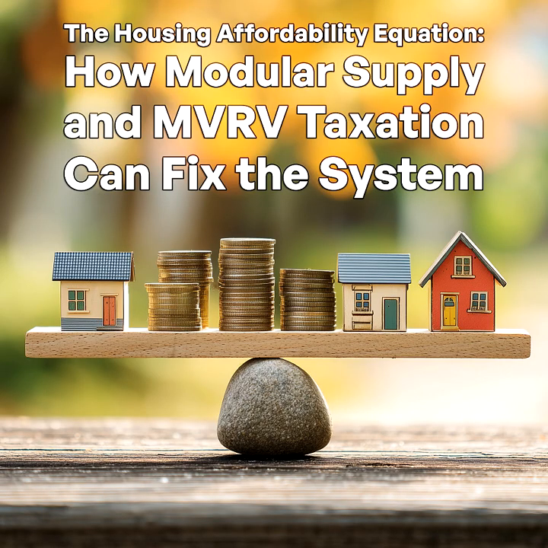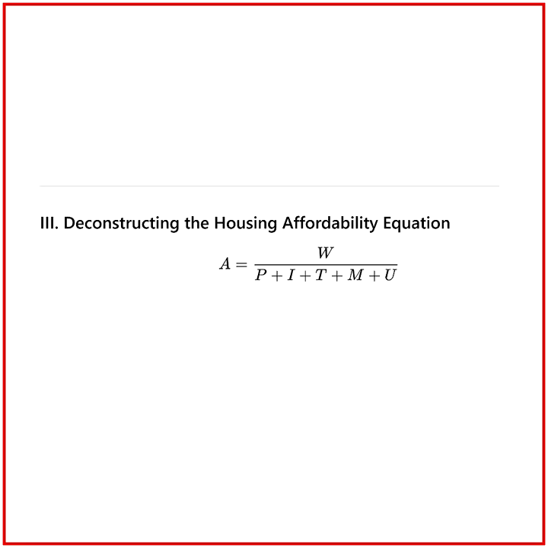What actually moves the needle? Checkmark. Modular prefab housing drastically lowers P, M, and U. Factory-built homes reduce waste, speed up deployment, and deliver climate-ready units at scale. Modular isn't just cheaper, it's smarter.